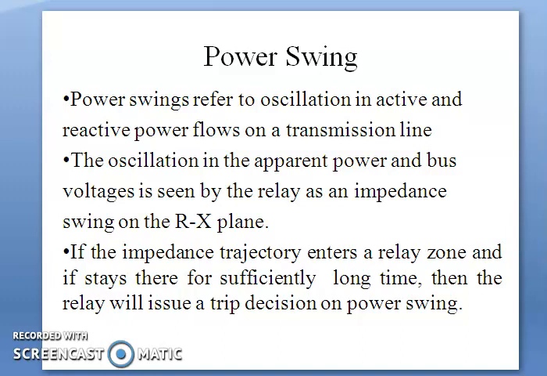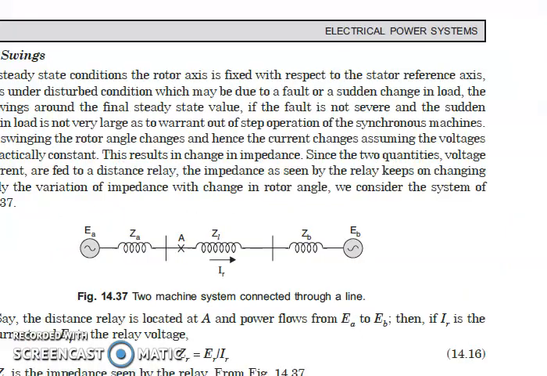And if this change in impedance due to change in active and reactive power enters the relay zone, the relay will think that there is a fault and it will operate. So if this impedance trajectory enters a relay zone and stays there for a sufficiently long time, then the relay will issue a trip decision on power swing. Fine. Now let us see.